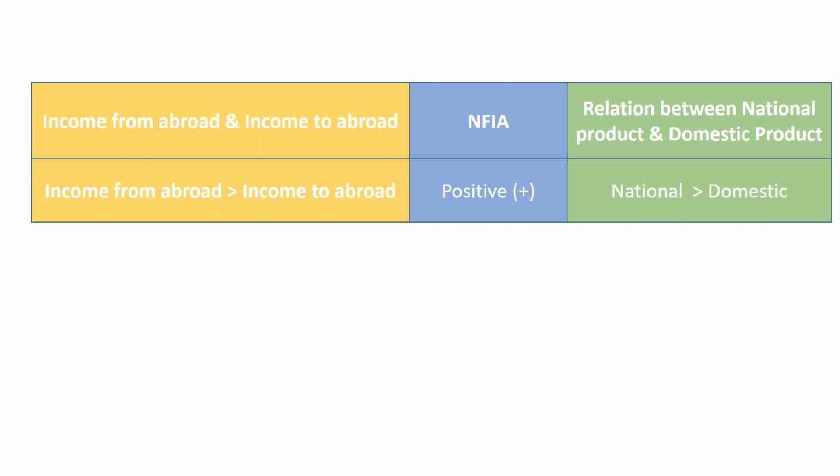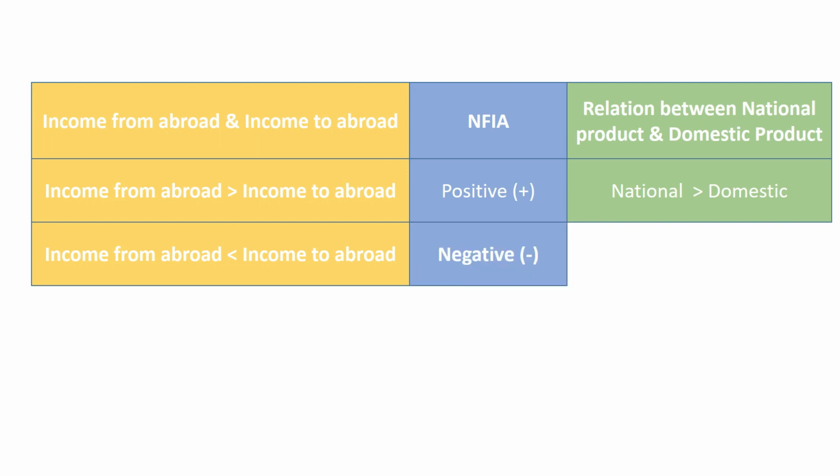Second situation is that income from abroad is less than income to abroad. In this situation, NFIA will be negative. If NFIA is negative, then national product will be less than domestic product.